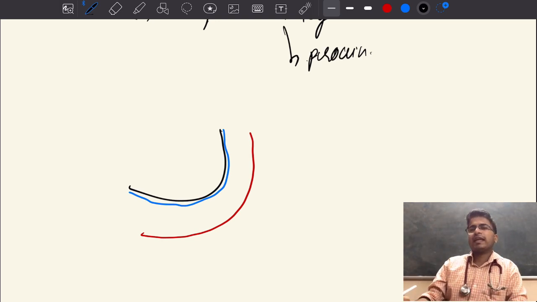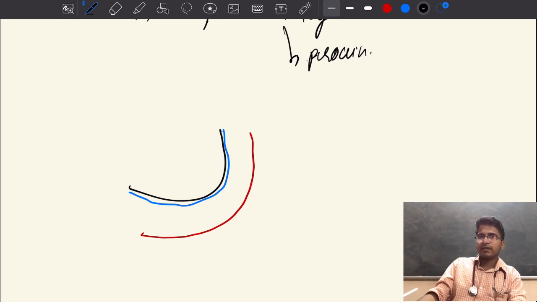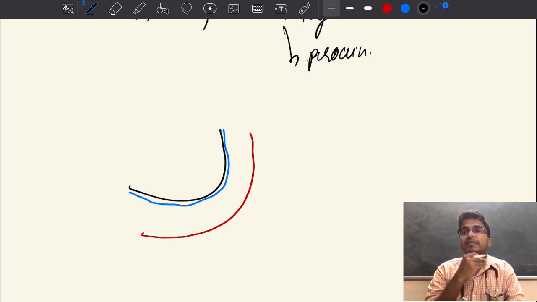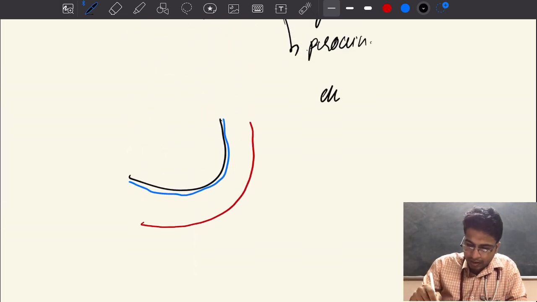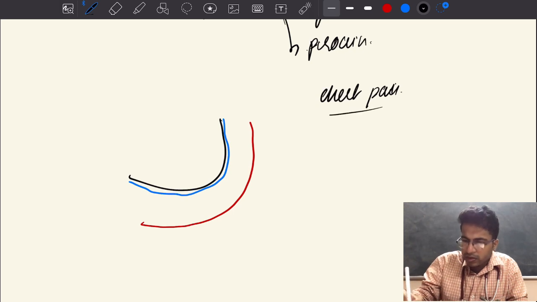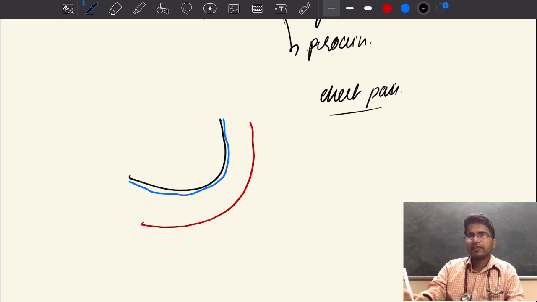So how will a patient present with acute pericarditis? We have covered etiology and now we'll go to clinical features. How will a patient of acute pericarditis present to OP or casualty? So a patient will classically present with chest pain, pericardial chest pain. Okay. So what kind of chest pain?